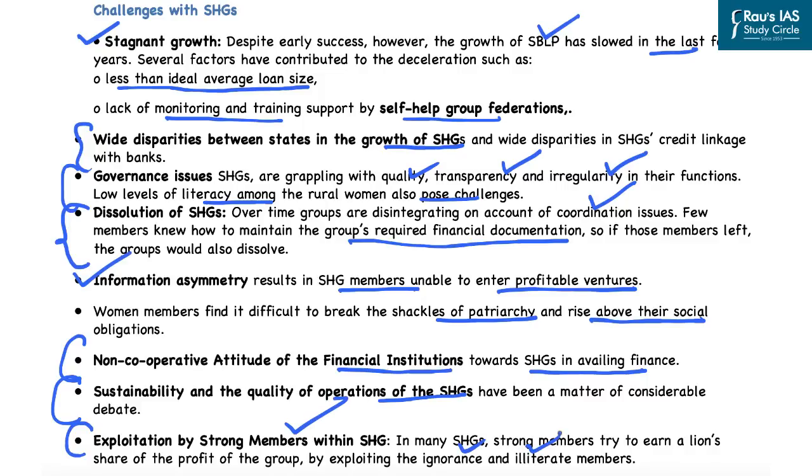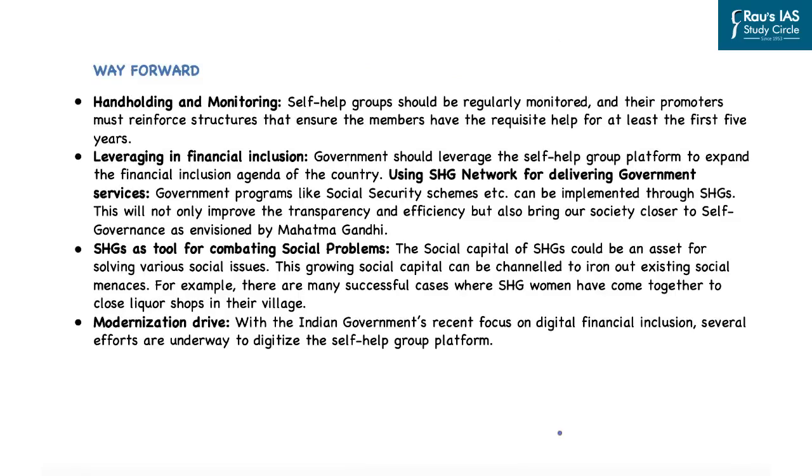So all these are some of the challenges that have been witnessed in the past in the functioning of the self-help groups. This brings us to what needs to be done now. Let us look at some of the suggestions here. First is, of course, hand-holding and monitoring of the self-help groups. The self-help groups should be regularly monitored, and their promoters must reinforce structures that ensure the members have the requisite help, at least in the first 5 years of their functioning.